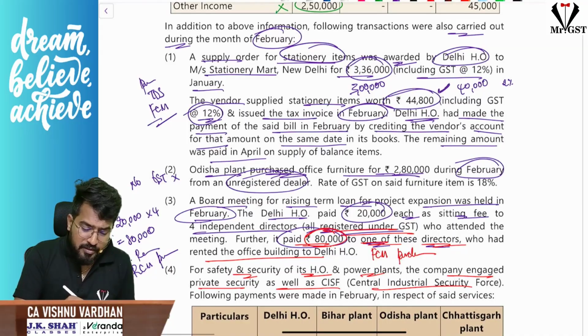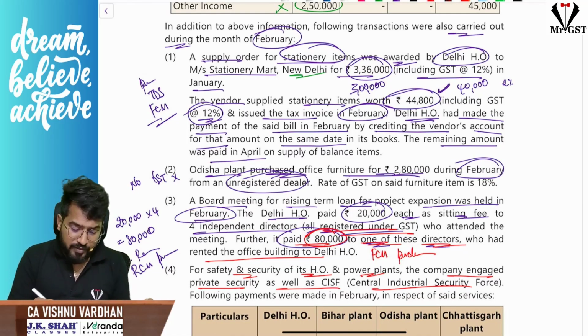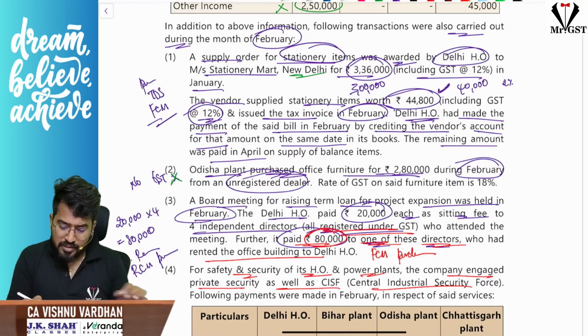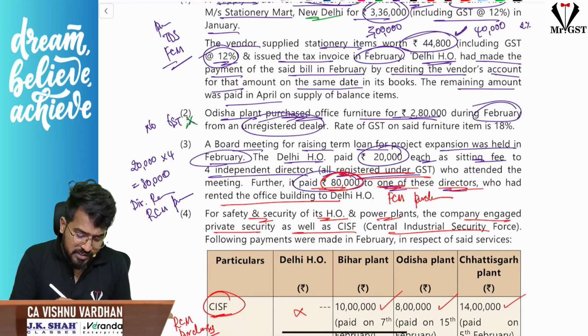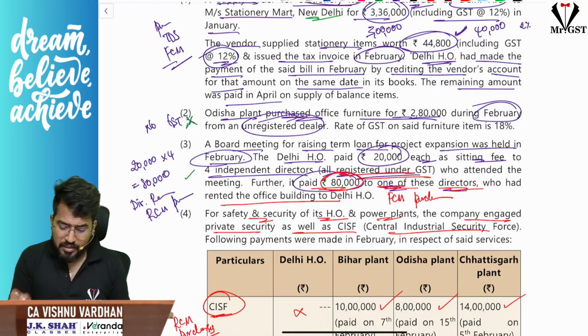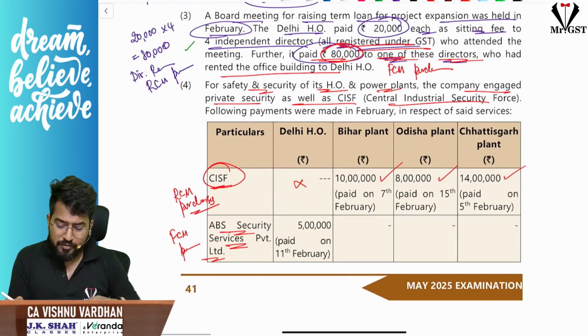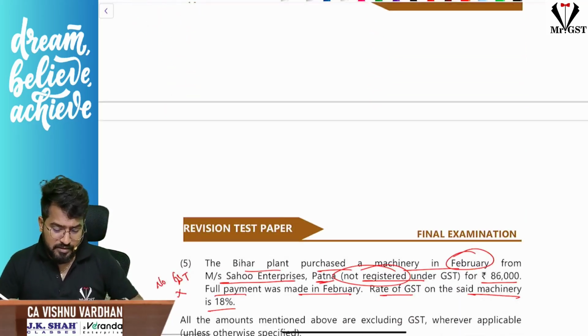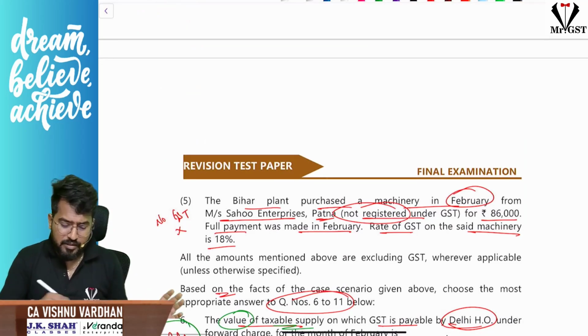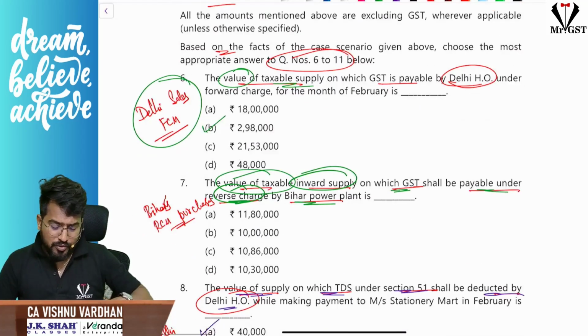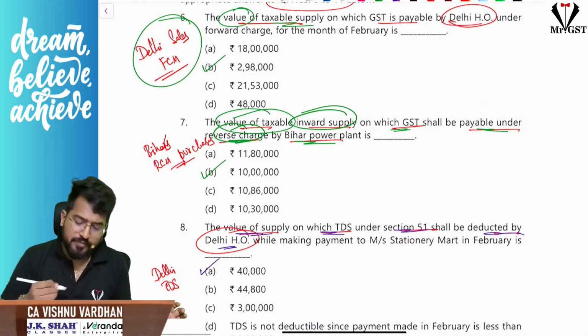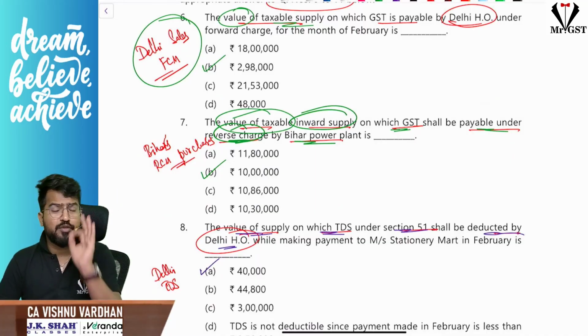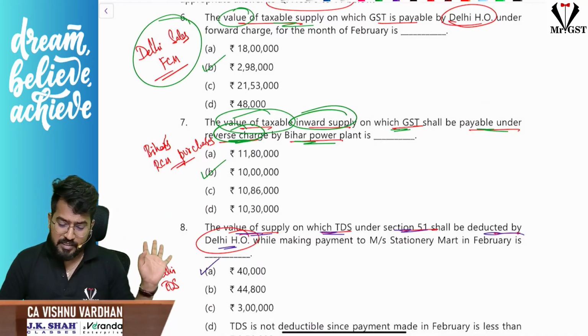Here the purchase TDS FCM, that is of New Delhi. We want Bihar. Here no GST, we have understood that. Here Delhi head office purchases, director remuneration, all that, for that is Delhi. So Bihar, if you see, sir, Bihar only, this is under RCM purchase, sir. This is RCM 10 lakhs. Nothing else here, no GST itself. Okay. So the answer is 10 lakhs. Bihar, whatever the purchase on which GST is payable under RCM is 10 lakhs. Hope you are able to understand.